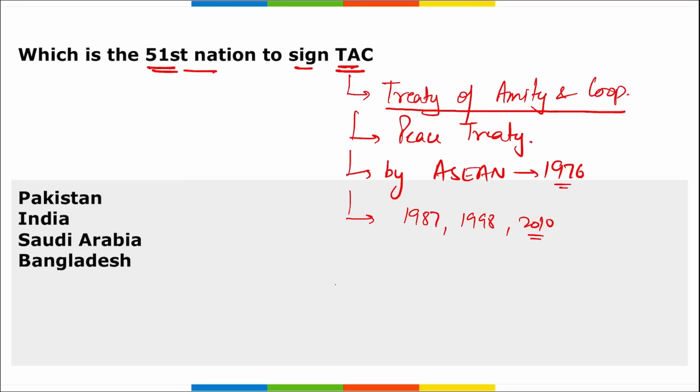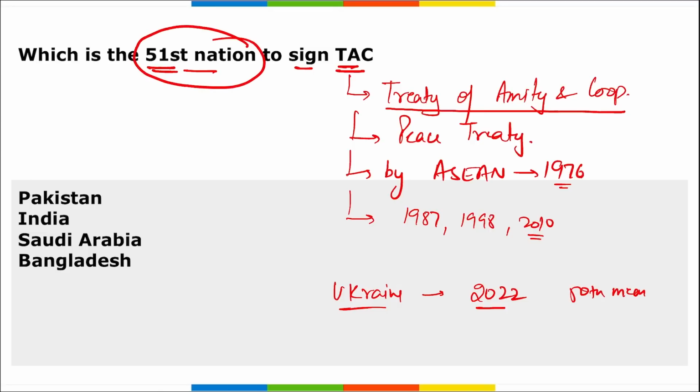Correct? And Ukraine also signed this TAC in 2022 as the 50th member. And now I'm asking you, 51st nation to sign this TAC. It is Saudi Arabia. Correct?